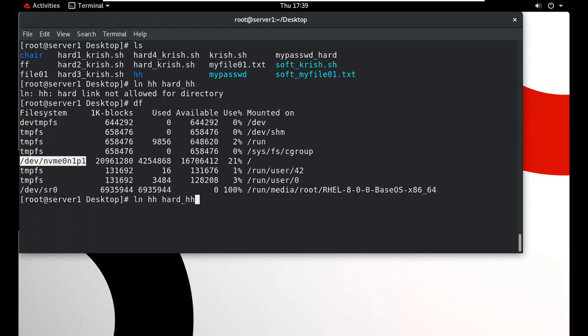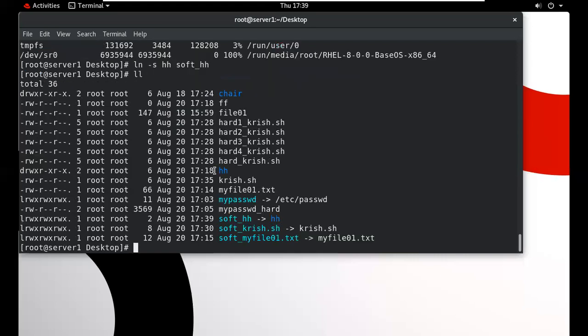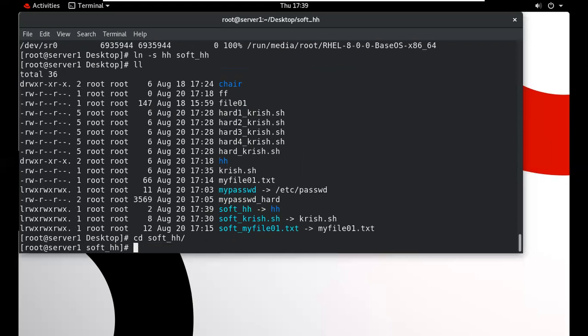But if we want to create a soft link of this particular folder, we can create it. A soft link can be created for a folder also and for a file also. So now you can see this is the folder and this is the soft link. You can also use the cd command for the soft link, soft_hh.